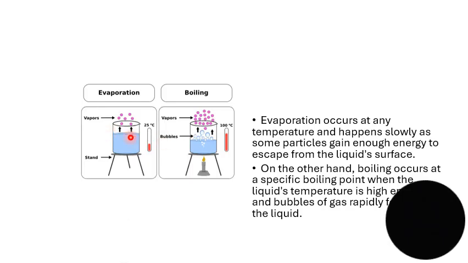What's the difference between evaporation and boiling? So evaporation occurs at any temperature. It happens slowly, as well as at the surface. On the other hand, boiling will happen only at the boiling point. When the liquid temperature is high enough, you're going to see bubbles being formed throughout the liquid. So with evaporation, bubbles will be forming at the surface, whereas with boiling, the bubbles will be forming throughout the liquid. Boiling will only happen at the boiling point. Evaporation can occur at any temperature.